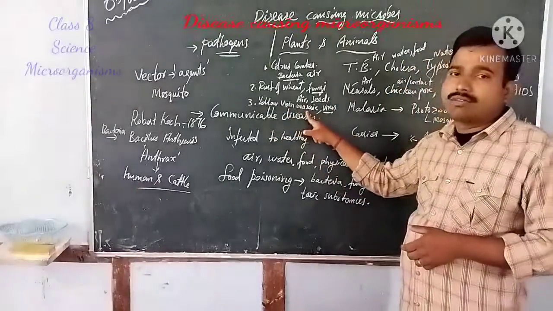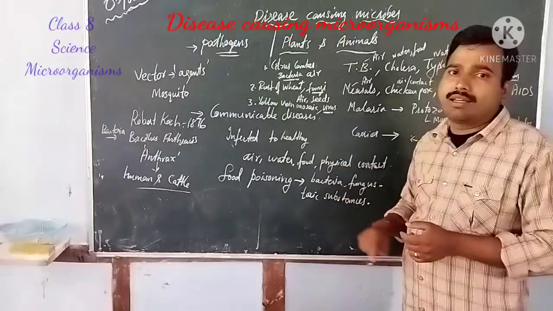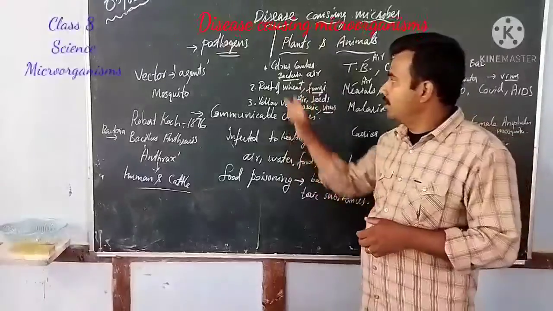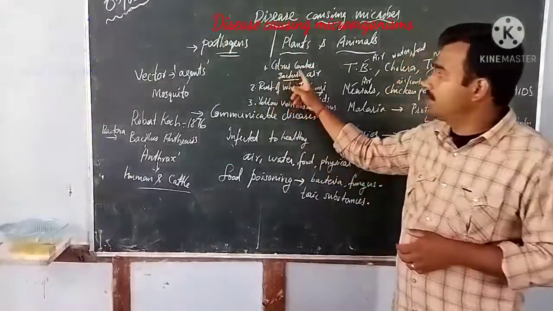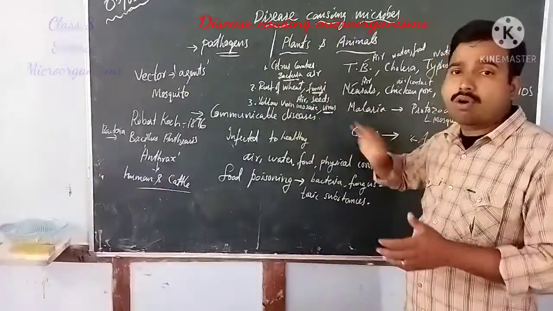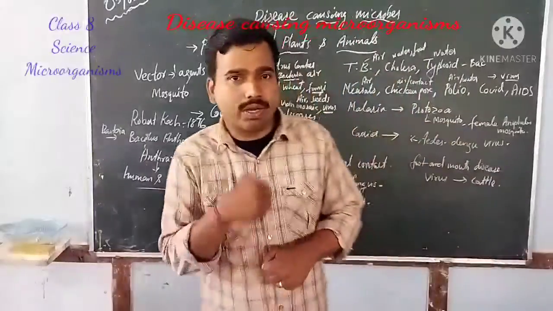Yellow vein mosaic is caused by a virus. Whenever you are studying, you need to learn the name of the disease plus the causative organism and the mode of transmission, that is, how the disease is transmitted from one plant to another.